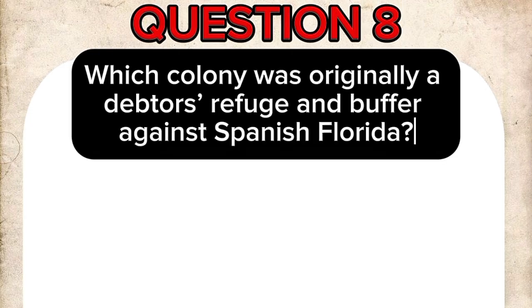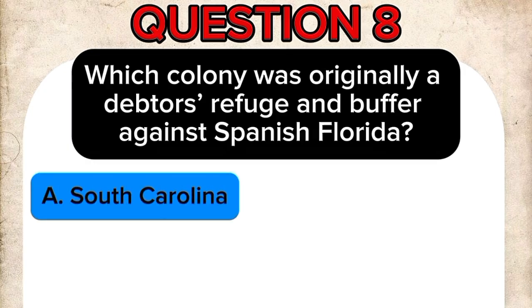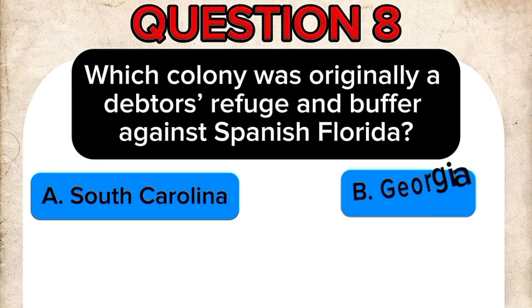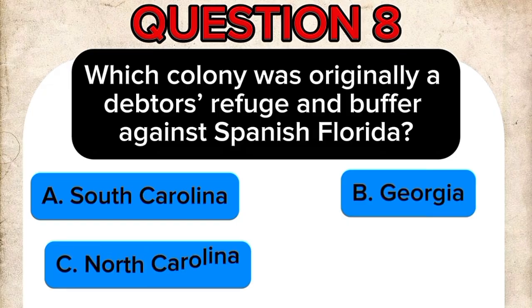Question 8. Which colony was originally a debtor's refuge and buffer against Spanish Florida? A. South Carolina. B. Georgia. C. North Carolina. D. Delaware.